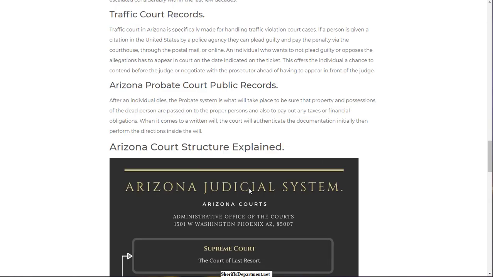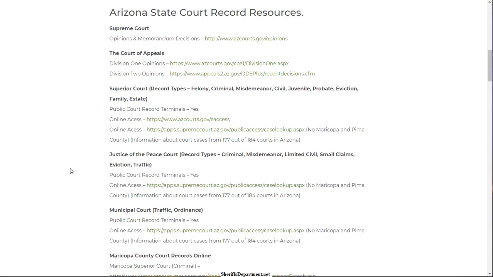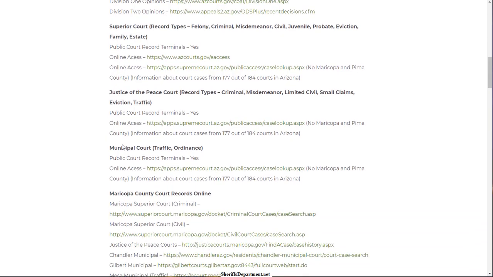And so you want to make sure you take a look at each of these places or each of these databases if they're not in the centralized system. And what sheriffsdepartment.net does for you is everything from the Supreme Court all the way down to the city court, you have information that we've researched. If there isn't online access, we'll give you that link. If there isn't one, we'll let you know if you might need to stop by a public terminal at the court, and you're able to look at least at the dockets. Most of the times, you could do this for free.